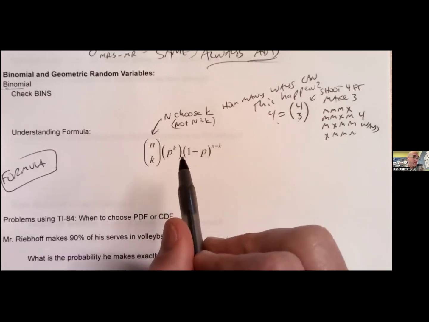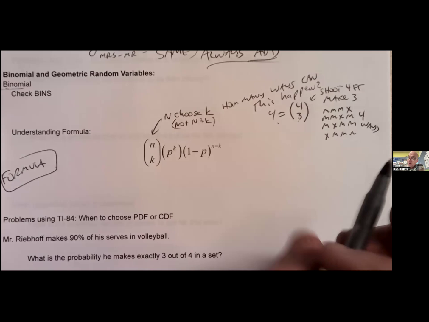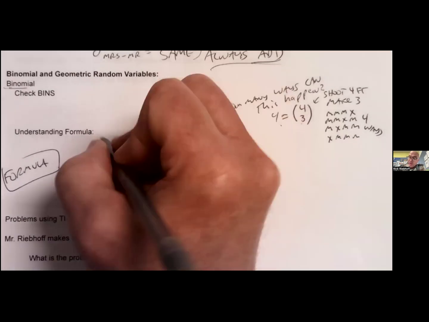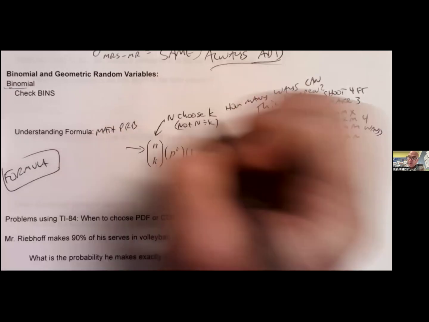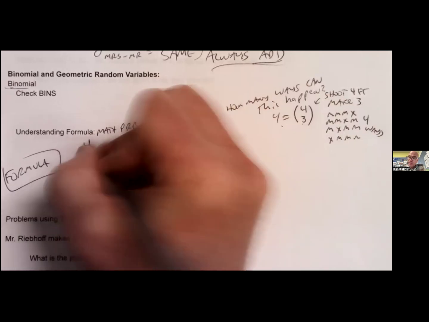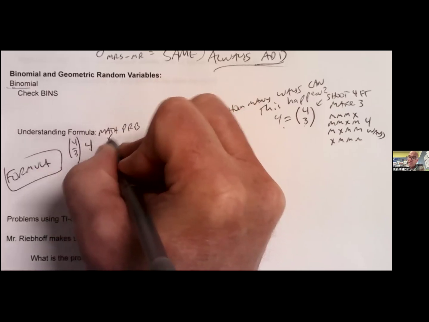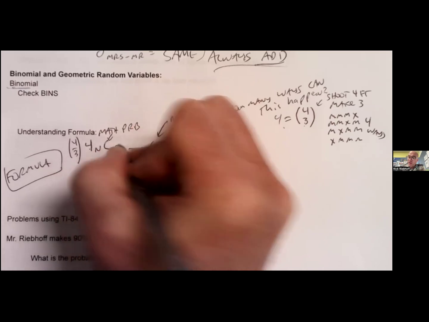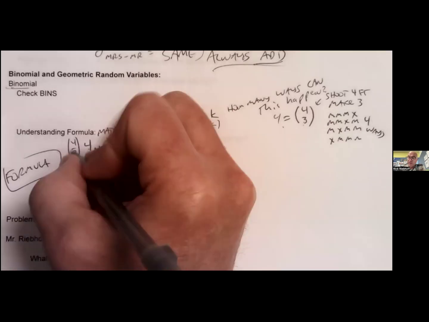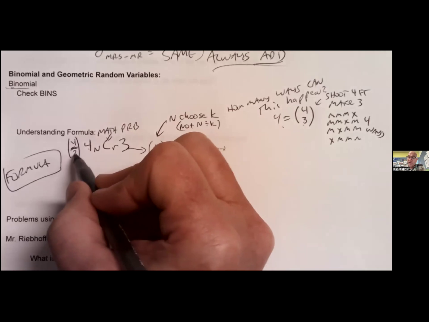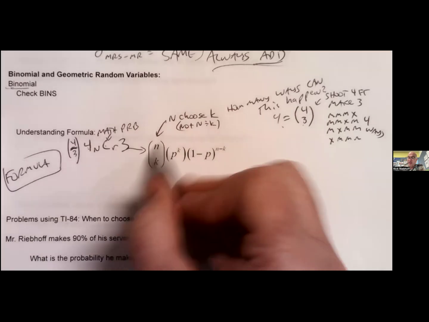We'll show you how to use your calculator to find that. To do this on your calculator, I believe you go math, PRB, and you're going to put the number in first. So if you were doing 4, 3, you would do 4, and then go math probability to find nCr, and then you would put in 3. So that's what it would look like. 4 choose 3 would be 4 nCr 3. Okay? And that's what that is.